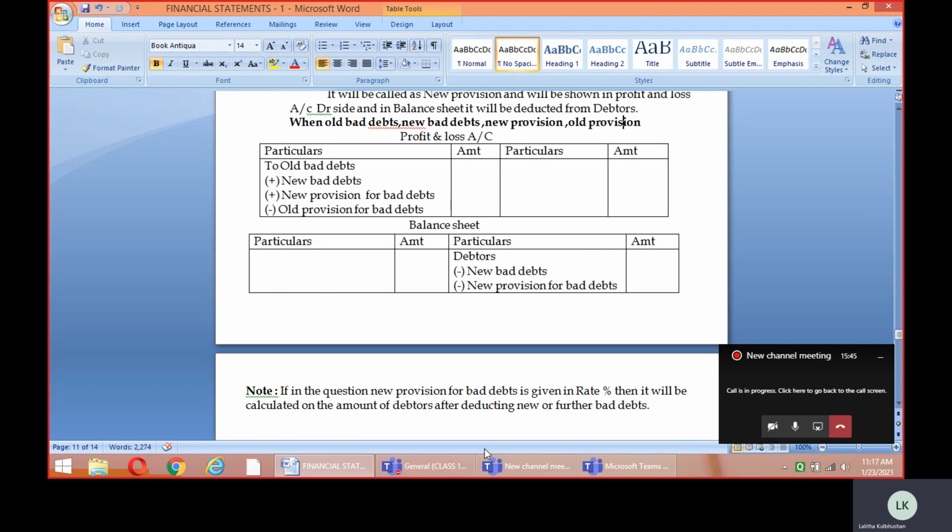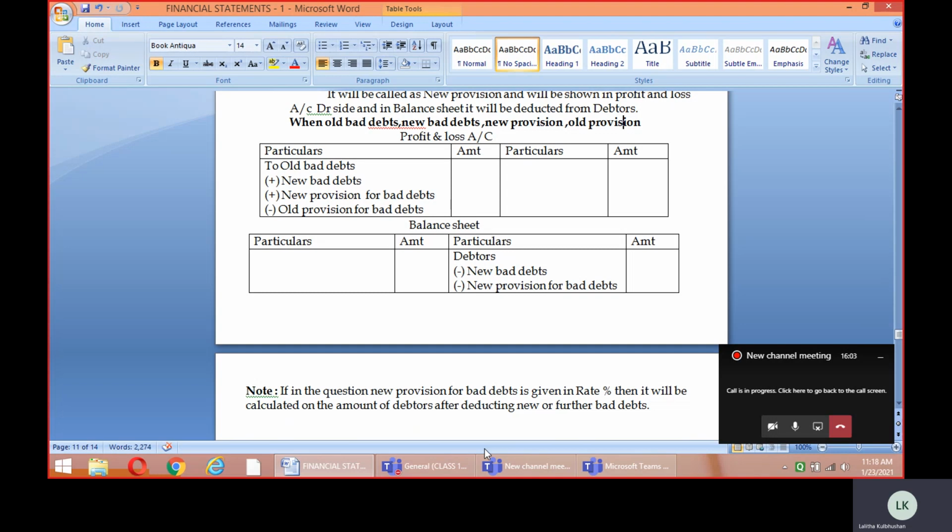Let us assume the debtors given to us is 22,000. Listen to me carefully. The debtors is 22,000, the new bad debts in the adjustment is 2,000, and the question says calculate the new provision at 10% on debtors.